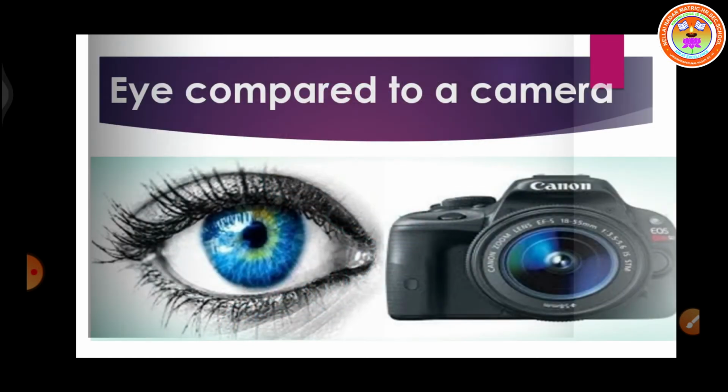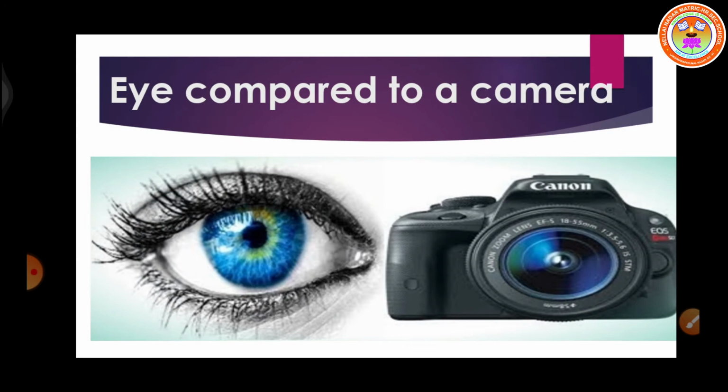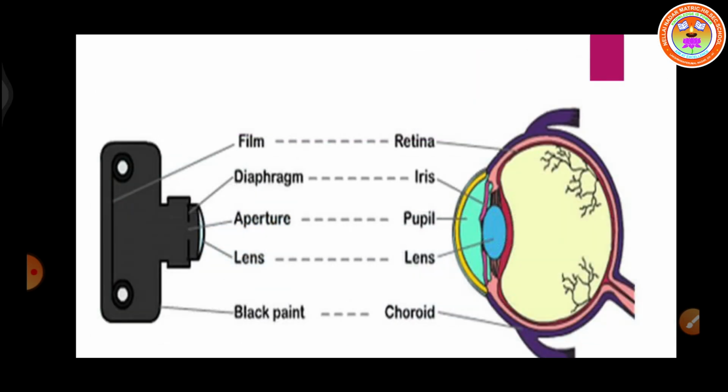Now we are going to discuss various parts of the eye. Before that, you can compare the eye with a camera, by gathering, focusing, and transmitting the light through the lens for creating an image of an object. Yes, the eye works like a camera. Now let us see the various parts of the eye and their structure. Here you can see the comparison between camera and eyes. The lens, diaphragm, and film are like the retina; like that you can see the comparison.